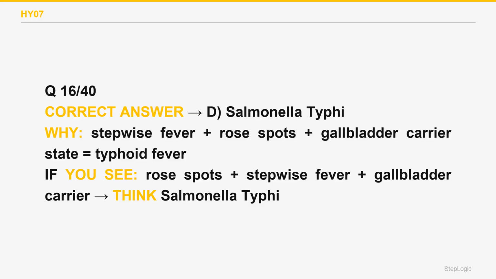The correct answer is D. Shigella causes an acute bloody dysentery with a low inoculum, not the systemic stepwise fever and rose spots of typhoid. Choice E wrong. Brucella causes undulant fever from unpasteurized dairy but lacks rose spots and the gallbladder carrier state. Choice B wrong. This is Salmonella typhi.